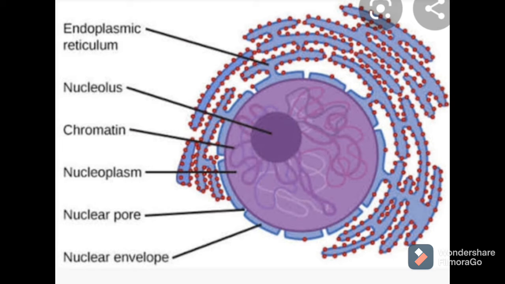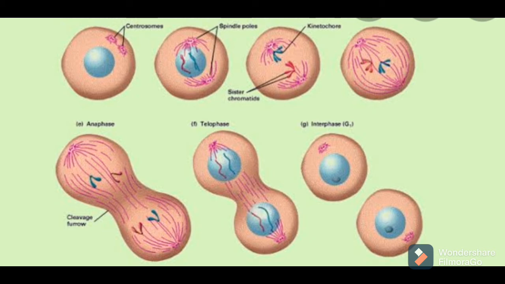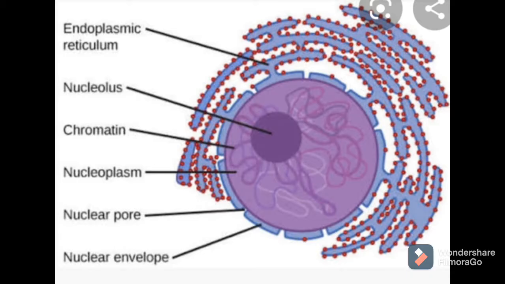When we are talking about cell division, one cell gets divided into two, then two into four. At the same time, this nucleus gets divided to form a number of cells. So it is responsible for replication of cells also. Then, the nucleus is present in the cell. What is present at the center of the nucleus? Nucleolus is present inside the nucleus.